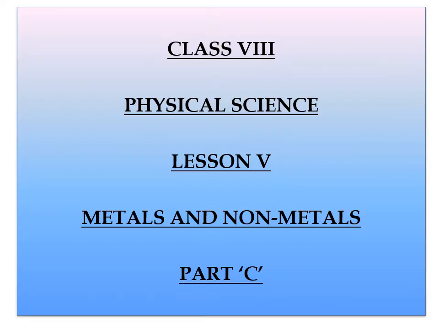So children, we are dealing the lesson metals and non-metals. Until now we have completed two parts. In the first part, I have taught all the physical properties of metals and non-metals with few examples. In the second part, we have done activities related to physical properties of metals and non-metals. I hope you have understood whatever I explained till now. If you have any doubt, you can call me. Not only that, just rewatch the videos and read the text each and every line. You will be understanding. Okay, children.